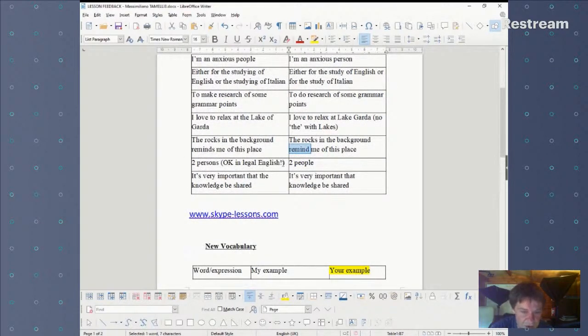"2 persons" is okay in legal English. I've got to admit that you do see "person or persons thereof" in legal English. But I want to warn you all that if you start saying "persons" and not "people", you will sound rather odd. And that's why I always correct it personally in my classes, even though I'm sure there are legal dictionaries out there that say that "persons" is absolutely correct. But yeah, please, in everyday English, I would avoid "persons" like the plague.